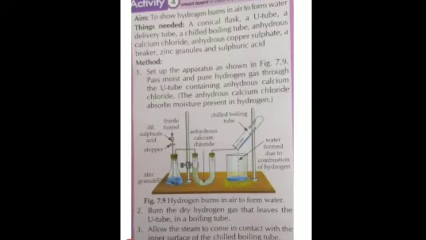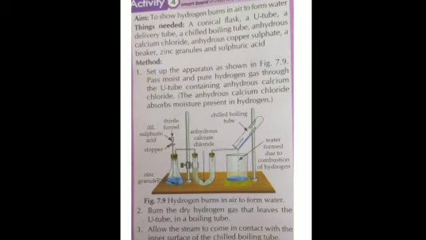And you have activity number 4 on page number 100. This is an activity to show hydrogen burns in air to form water. What do we take? We take up the setup like this, that is a conical flask and a U tube, a delivery tube, right? These are the two delivery tubes.